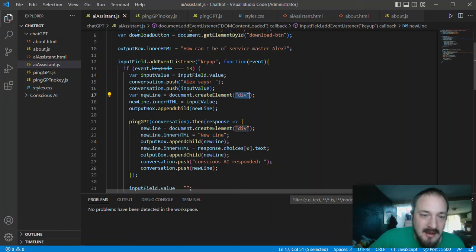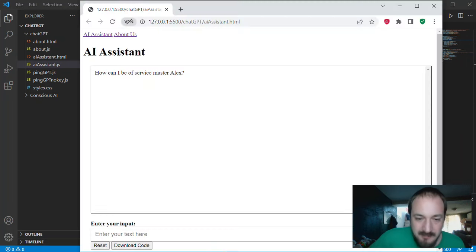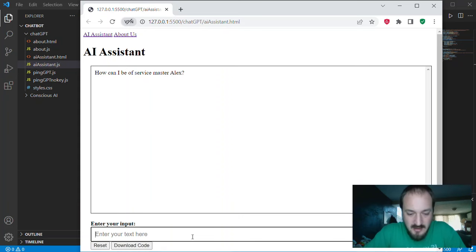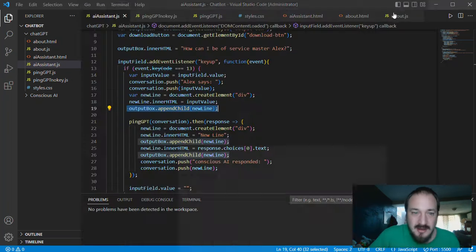I added a new element here, so what I'm basically doing is adding that conversation to the output box right here. So basically this new line variable gets added, saves this input, whatever got inputted, and then outputs that input onto the next line. So whenever I type something, as we've seen, we can pull it up. So when I type hello, it gets printed up here at the top, so that's what that's doing.